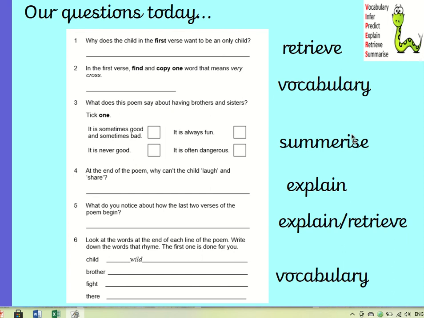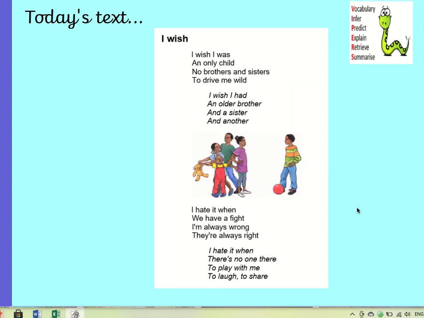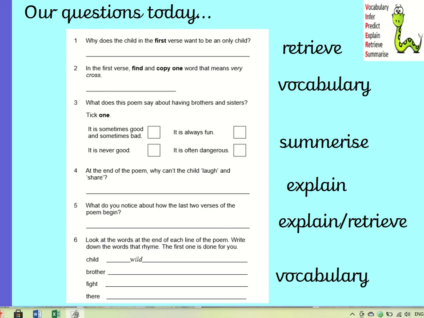And then question 3 says, what does the poem say about having brothers and sisters? Is it that it is sometimes good and it's sometimes bad? Is it that it is never good? Is it that it is always fun? Or is it that it is often dangerous? So the whole poem, in summary, what does it say about having a brother or a sister?